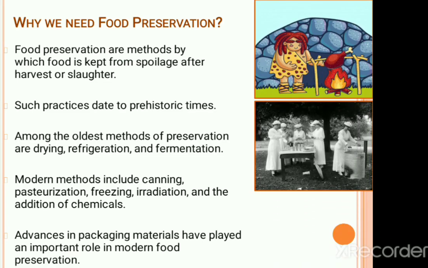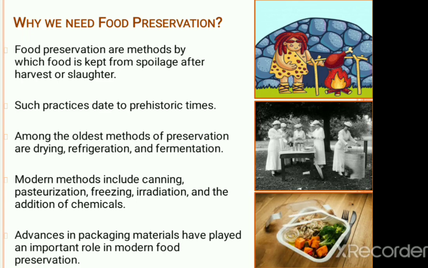Among the preservation techniques, the oldest ones are drying, refrigeration, and fermentation. Added to them, the modern methods include canning, pasteurization, freezing, irradiation, and the addition of chemicals. Recent advancements include packaging materials playing an important role in food preservation.